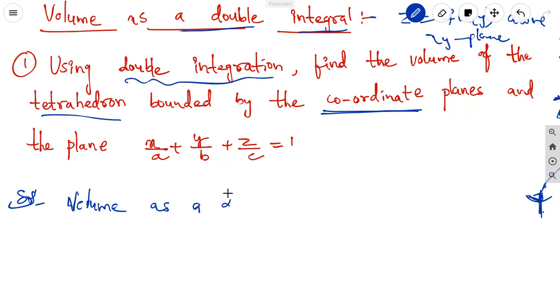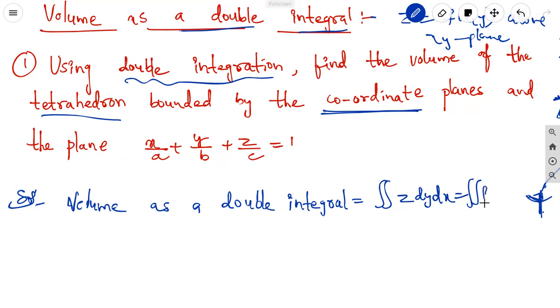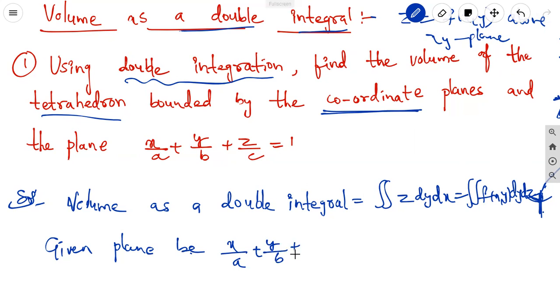as a double integral is equal to the surface integral, that is the double integral of z dy dx, which equals the double integral of f of x comma y dy dx. Here the given plane is x by a plus y by b plus z by c equal to 1.